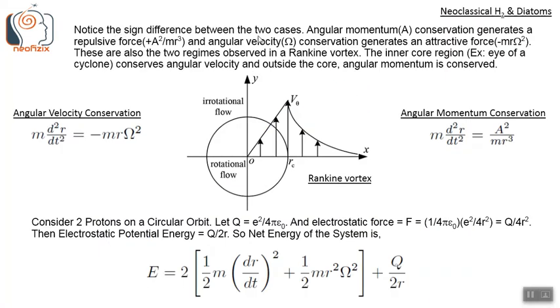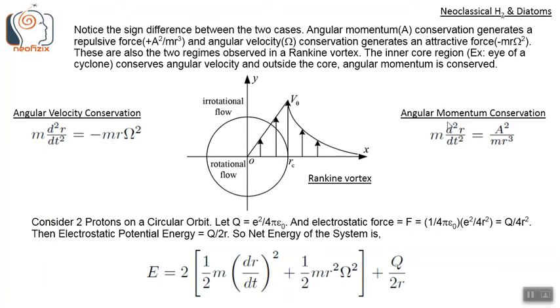Notice the sign difference between the two cases. That is, angular momentum A conservation generates a repulsive force, plus A squared by m r cubed, shown here. And angular velocity, that is Ω conservation, generates an attractive force, minus m r Ω squared, shown here.